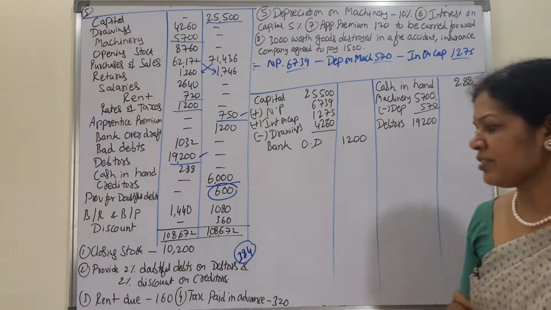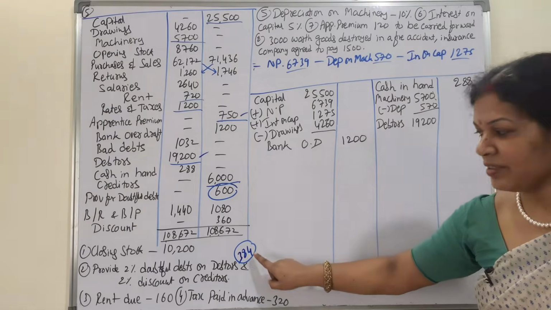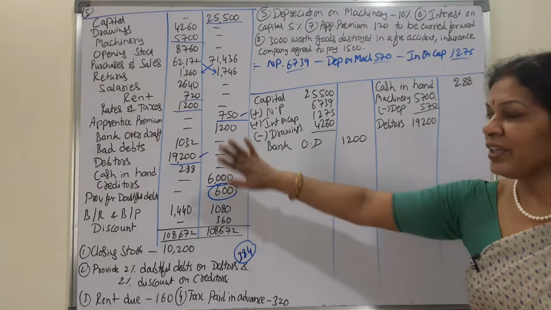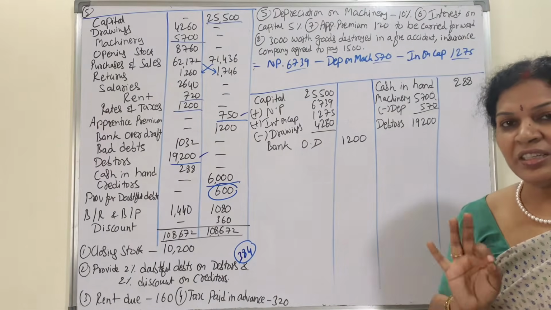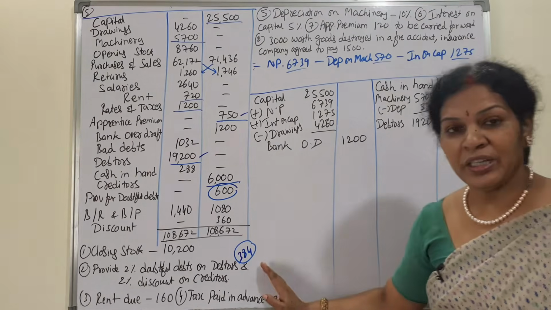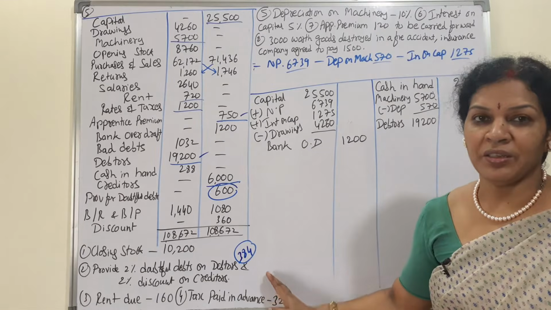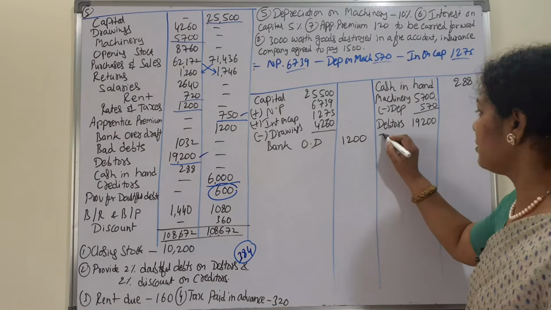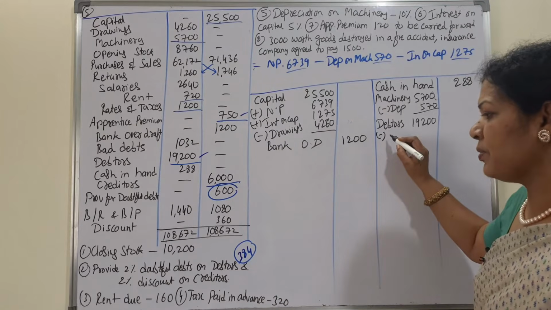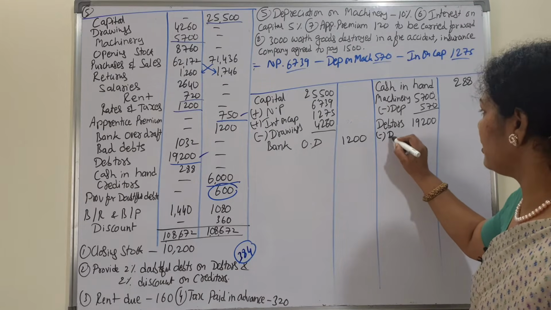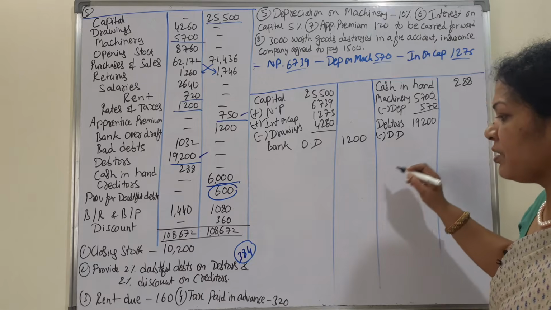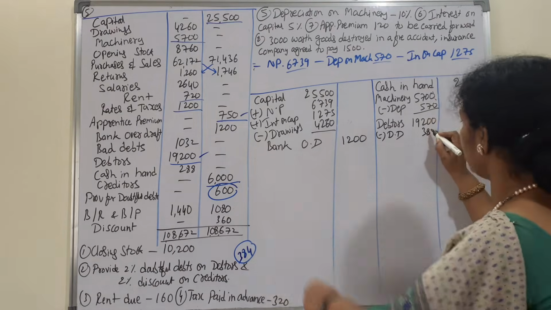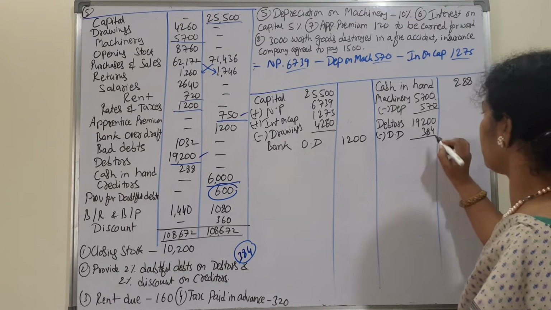The adjustment is here: provide for doubtful debts on debtors. It is 2%, 384 it comes. That will be deducted. We will not touch anything written in the trial balance. We take only the amount which is given in the adjustment. So 384 will be deducted. What is this? Reserve for doubtful debts. DD, I am writing doubtful debts. It's 384. Already we have calculated 2% on this, 384.